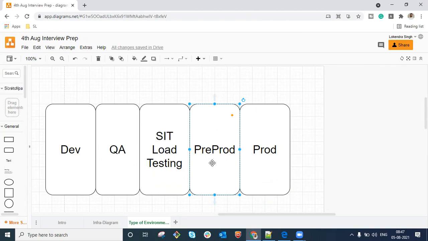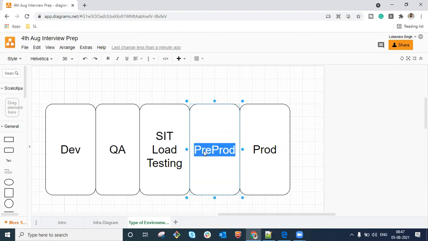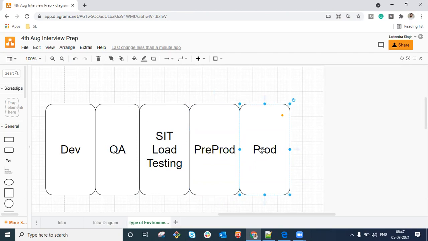There are some customized URLs which are configured within the application, and only internal users are supposed to be accessing those sort of URLs here, right? Because before sending any particular code or any sort of application into production, most organizations prefer to have a pre-prod environment where they can test how things are going to work in the production environment. Are we clear with this?